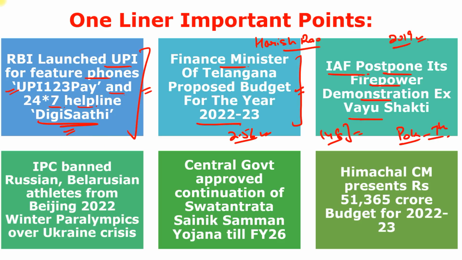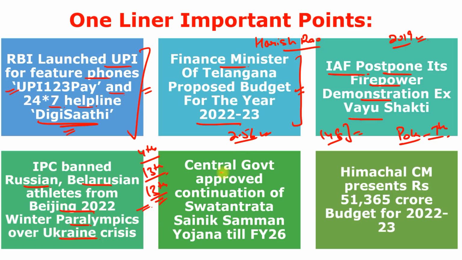Next is International Paralympic Committee banned the athlete entries from Russia as well as Belarus, and it is for the Beijing 2022 Winter Paralympics, and it is due to the Ukraine crisis. So International Paralympic Committee has banned the athlete entries from the Russian Paralympic Committee as well as the National Paralympic Committee of Belarus from the Beijing 2022 Winter Paralympics due to the war in Ukraine. And Beijing 2022 Winter Paralympics is scheduled from 4th of March to 13th of March, and it marks the 13th Winter Paralympic Games.